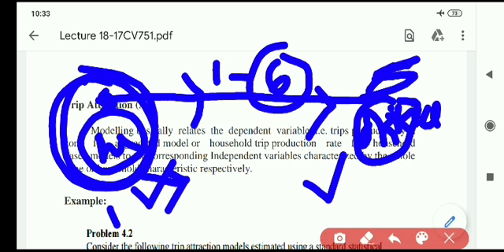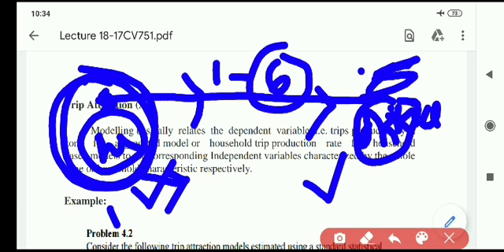Because of household size or population, because of head count. The higher the head count, the higher the trips. More people are there, so they are going. What is the purpose of trip attraction at ward number 6? Work, job, employment. There is a chance of work there, so trips are attracted.